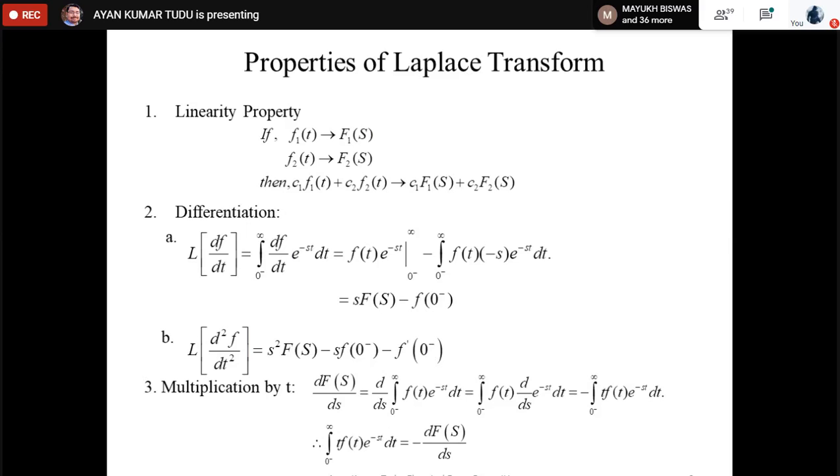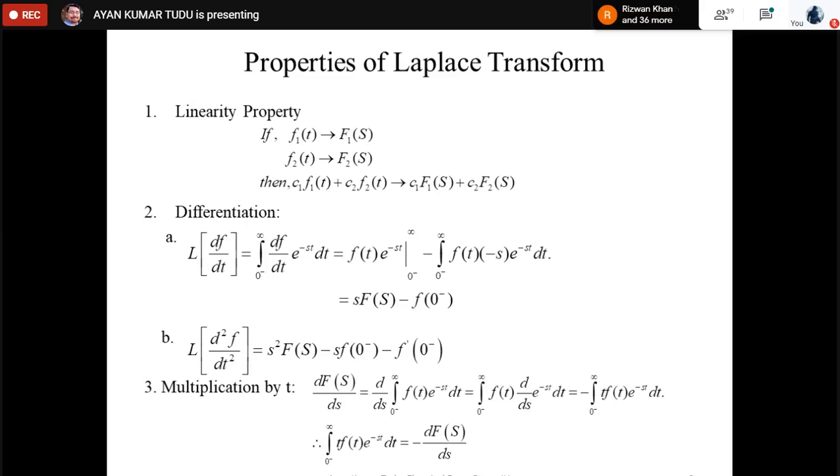With this, write down what would be the expression for t into u(t). With this knowledge, we know the Laplace transform of u(t) is 1 by s, so the derivative gives 1 by s squared.